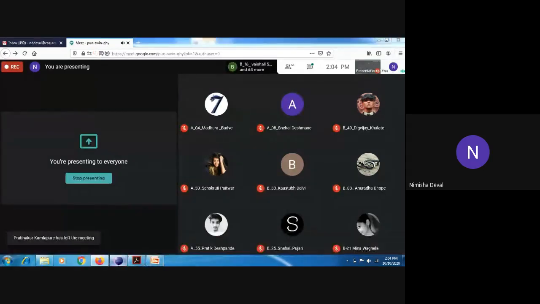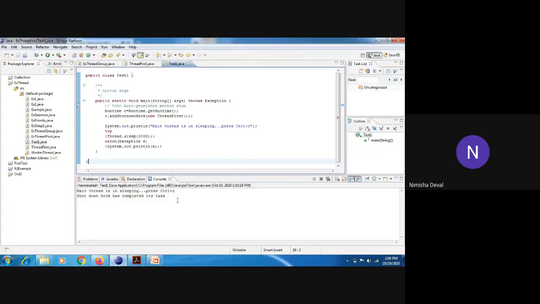Okay, so we have now completed the shutdown hook, and we are moving towards the next part, that is how to perform a single task by multiple threads. In that, we are using one thread and the same process a number of times in the same program. For that I will show you one simple program.